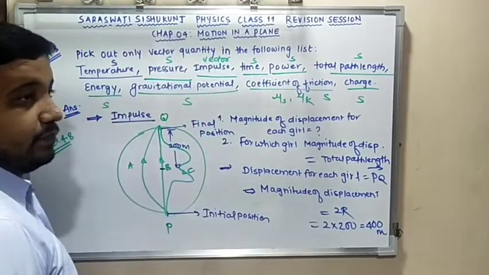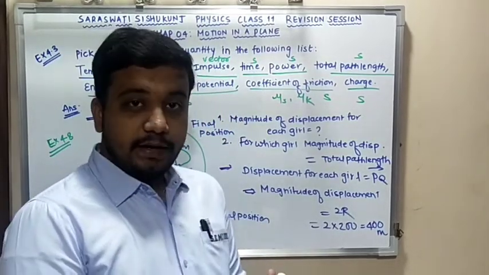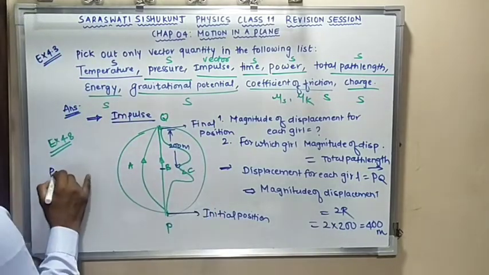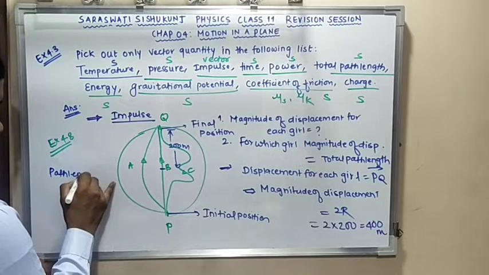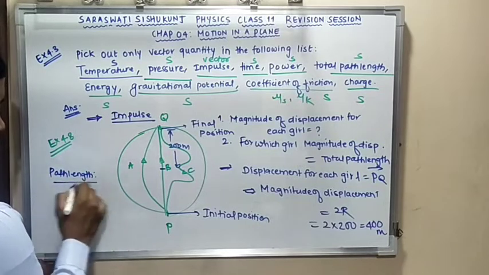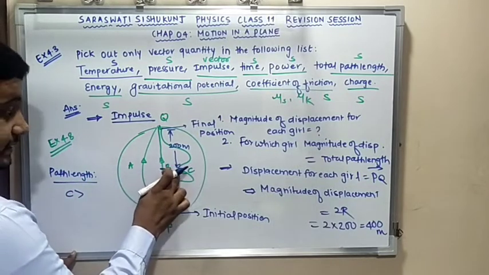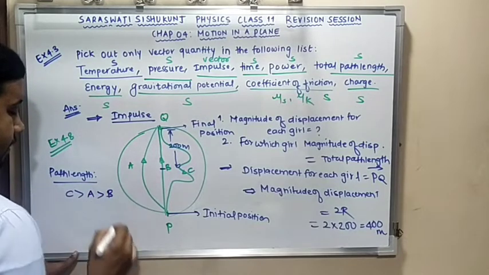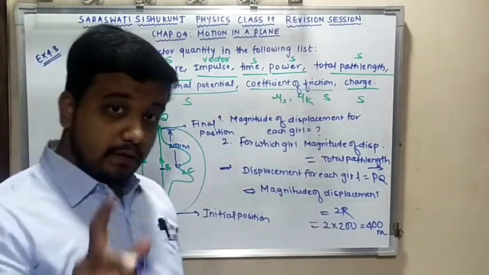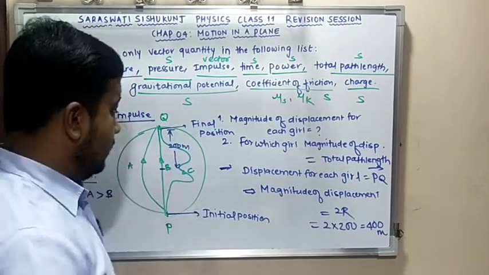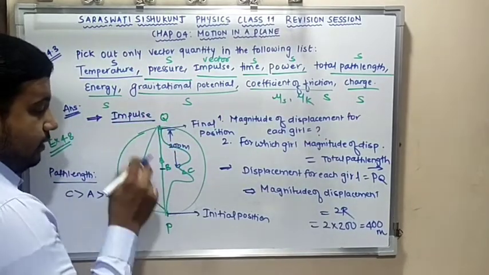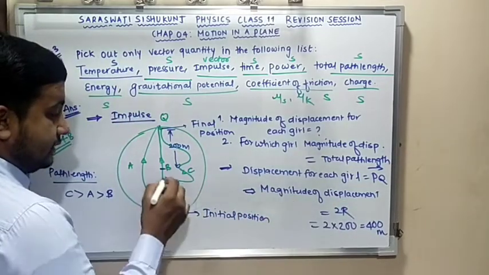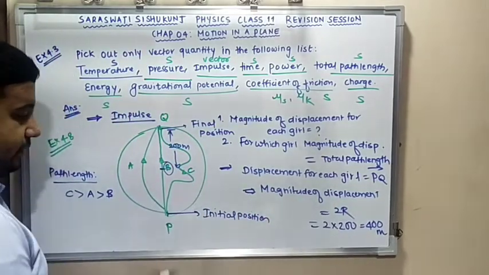Is this clear? Now, for path length comparison, C is greatest, A is greater, and the least is B. You can also notice one thing here: the magnitude of displacement and total path length are the same for girl B. Can you see?